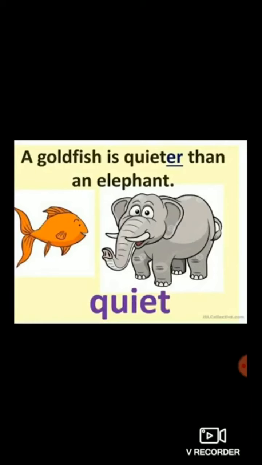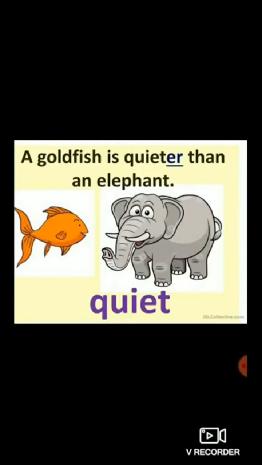So always in comparative degree we add er at the end of the adjective, and after that it is followed by the word than. Quiet, quieter. So in comparative degree we have to use er. Understood the comparative degree?